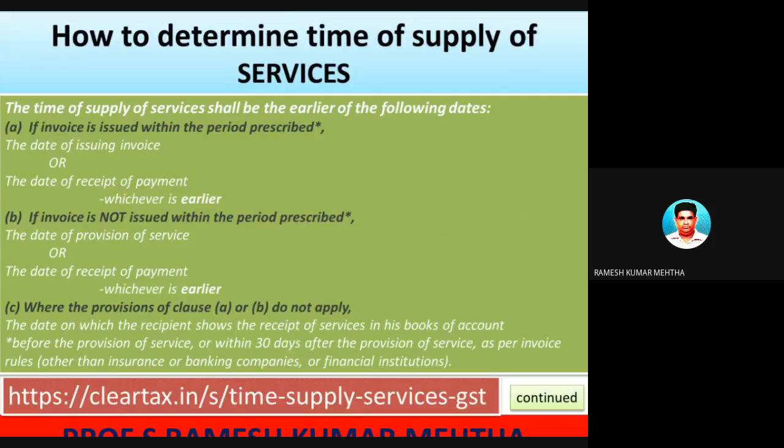Now, this is a basic summary. Please remember, at the bottom of the slide I have given the URL of the source from where this bit of information has been extracted. Standard disclosure, if I forget to mention it on every slide: this particular information has been gathered from different sources which are mentioned at the bottom of the slide, like in this case, cleartax.in is the source of this particular information.